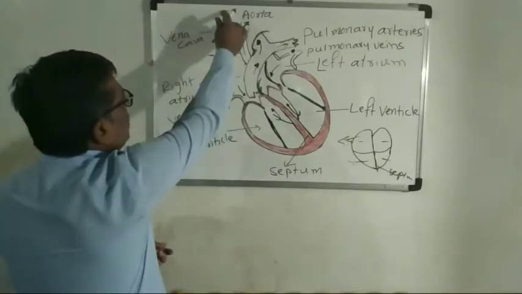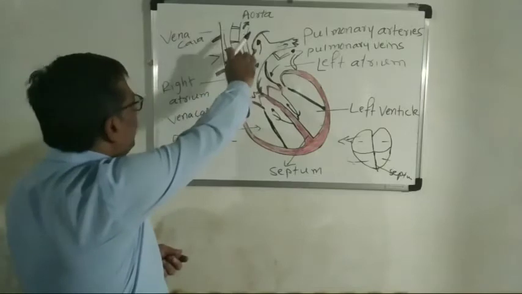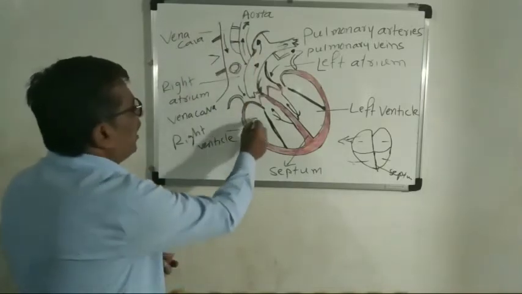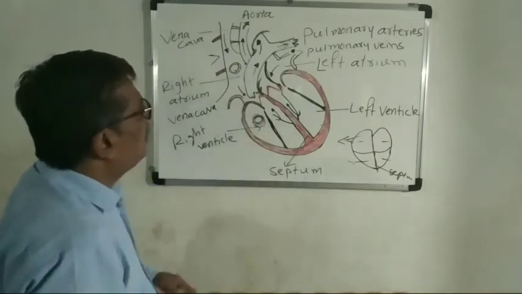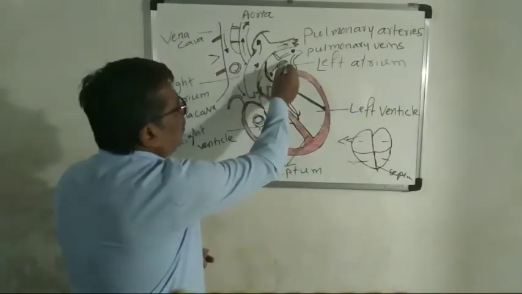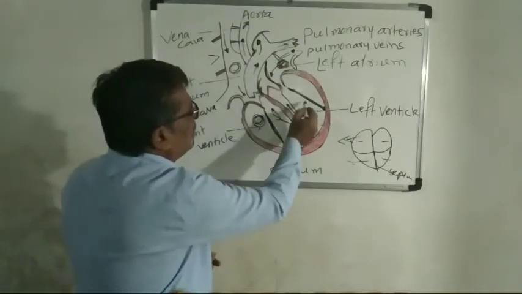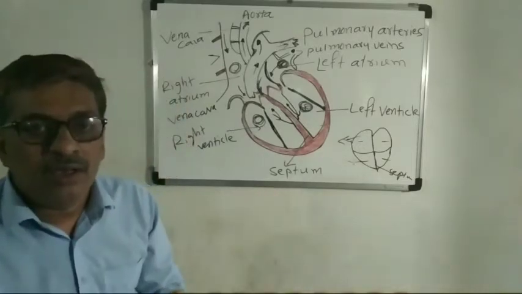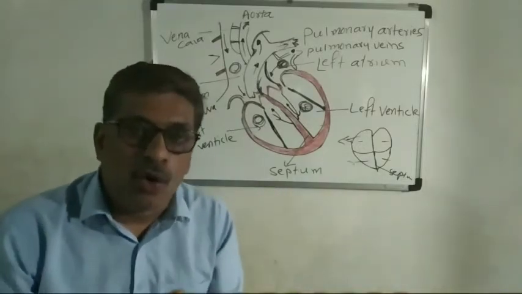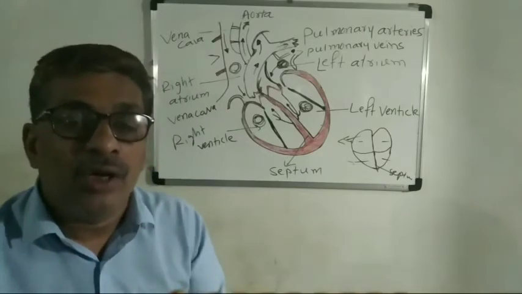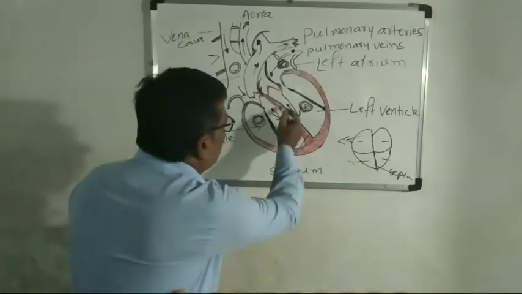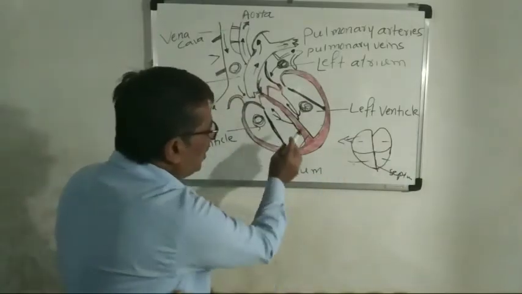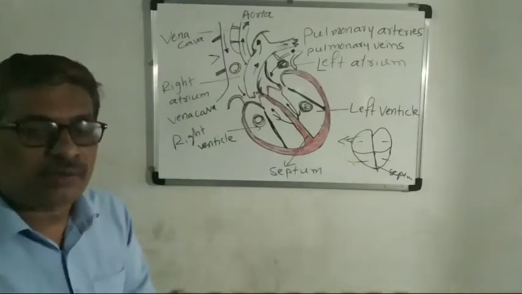In the figure, this is the vena cava coming from the upper side of the body. This is the right atrium, and this is the right ventricle. Here you will see the left atrium, and this is the left ventricle. Due to these 4 chambers, the deoxygenated blood and the oxygenated blood will not mix up, because the septum wall is there. This is a wall-like structure.